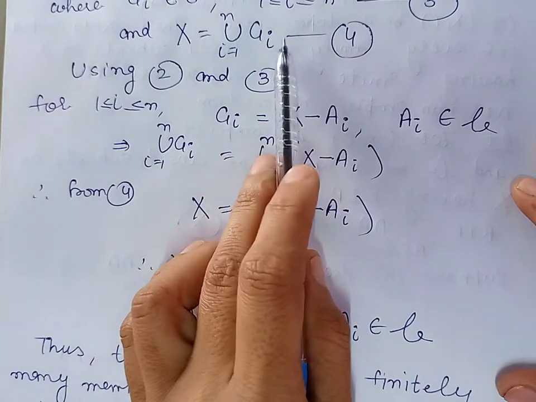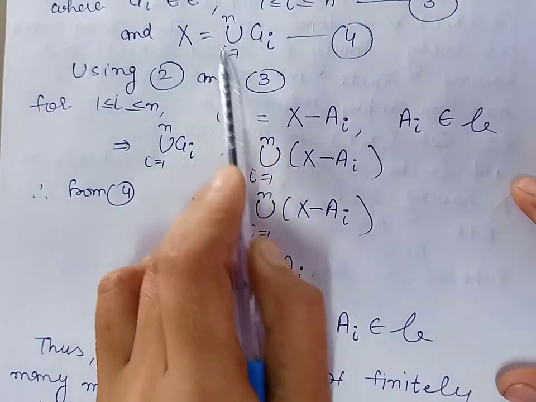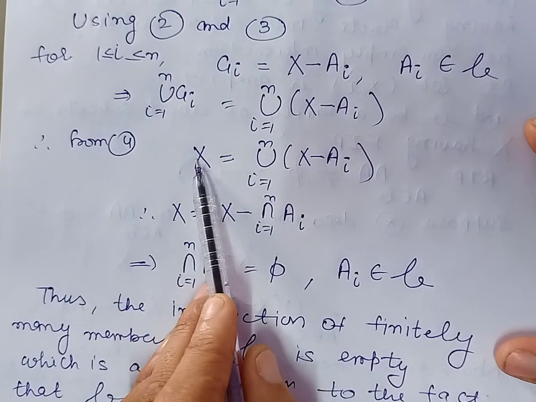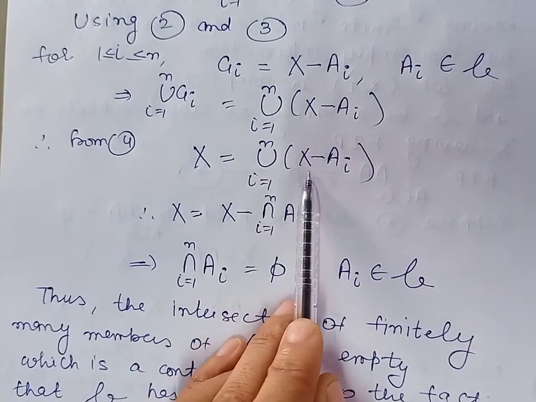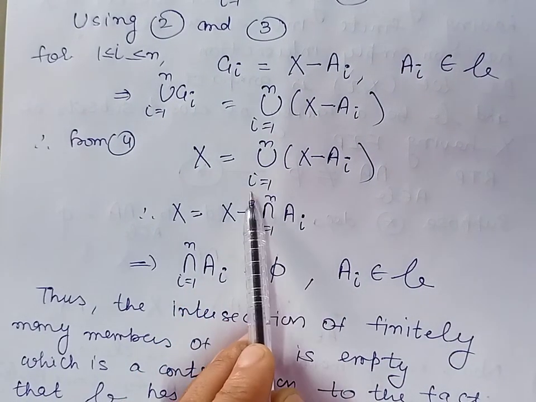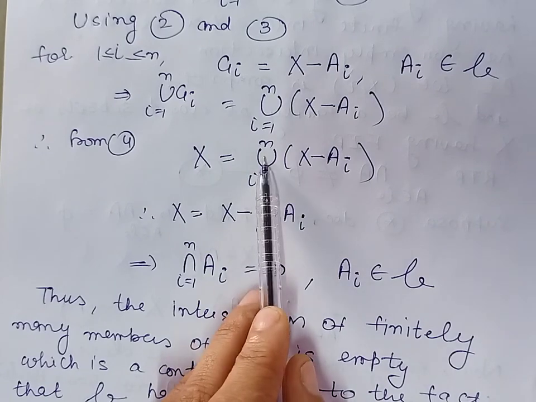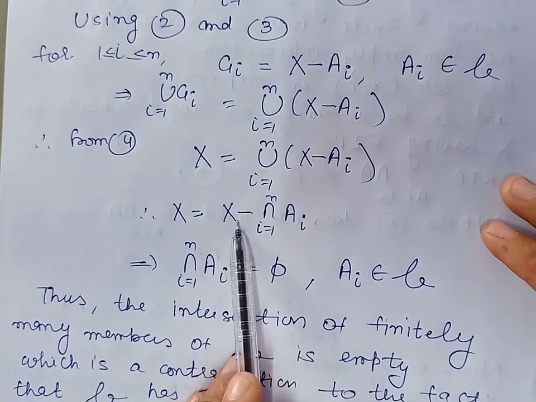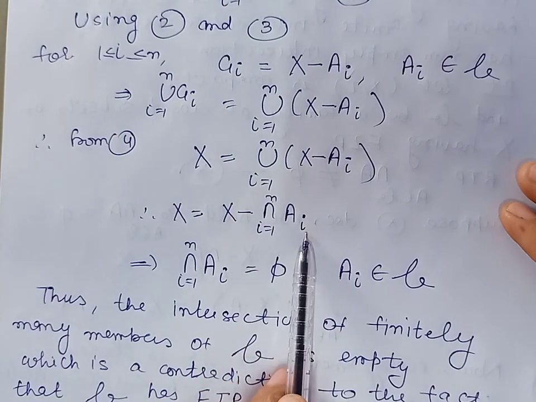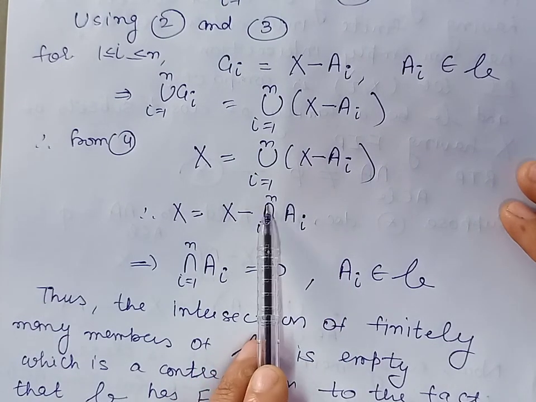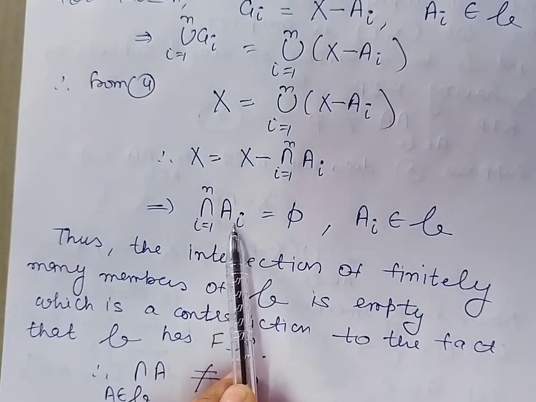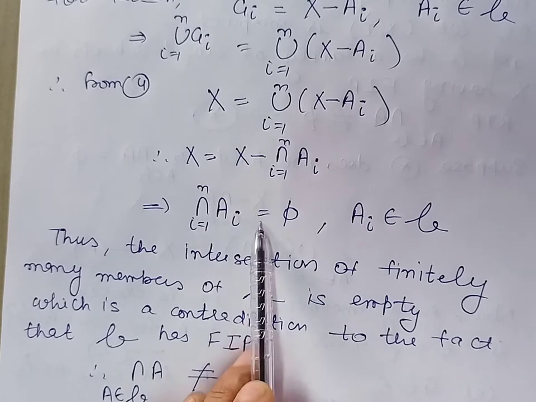And from equation 4, substituting the value of the union of G_i, that is X, we get X is equal to the union of the complements of A_i, where i varies from 1 to n. By De Morgan's law, this can further be written as the complement of the intersection, i varies from 1 to n. From here, we can say that the intersection, i varies from 1 to n, that is 5.